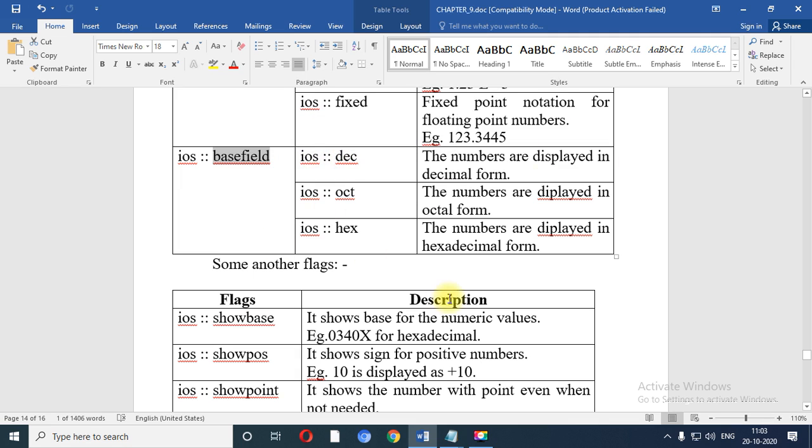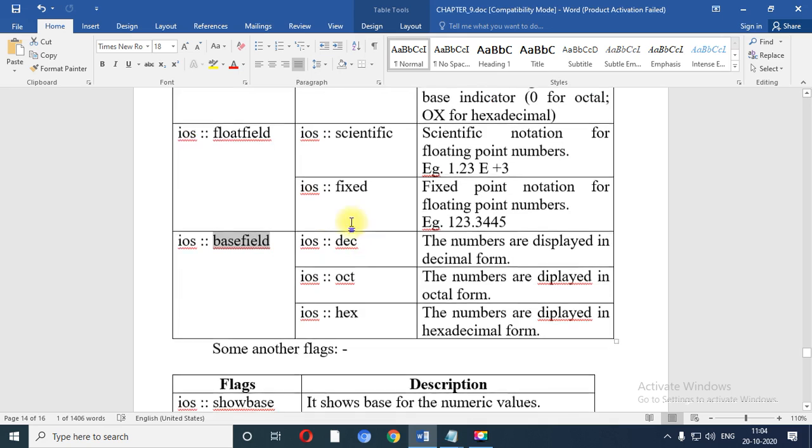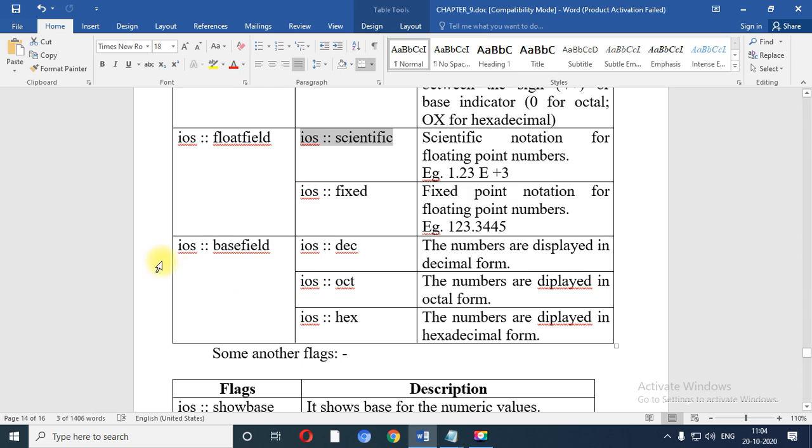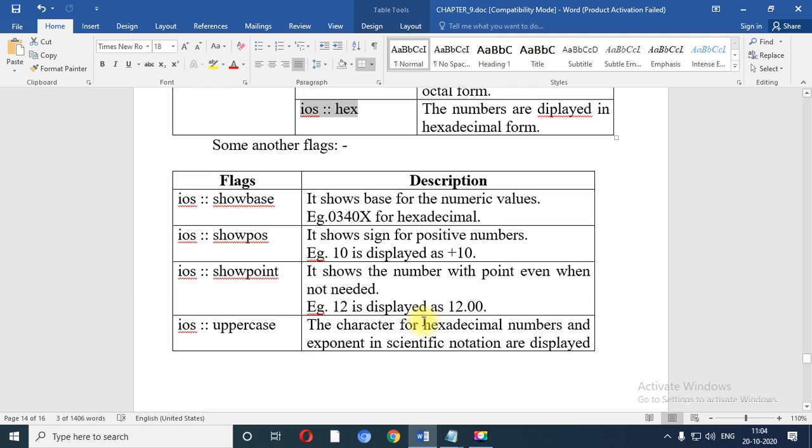I will share this doc file with the group so that you can refer to different kinds of fields and the different types of parameters which can be applied with that field. Right now we have already taken the example of ios base field, and over here we have taken the example of ios hex.